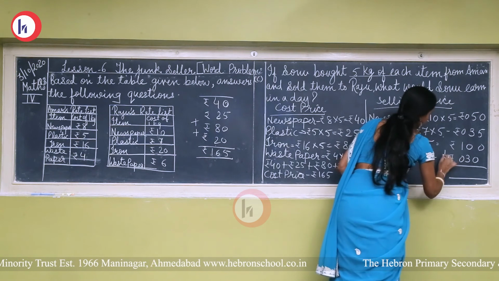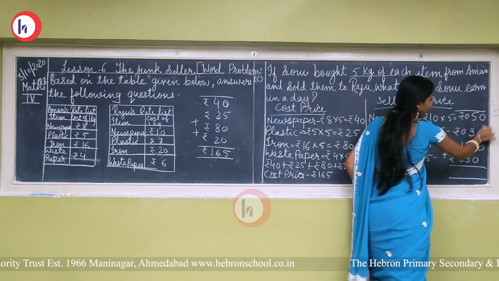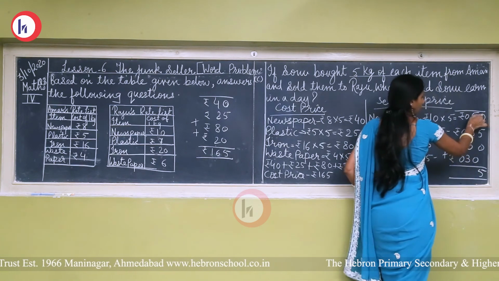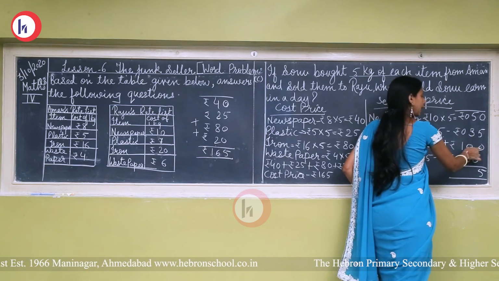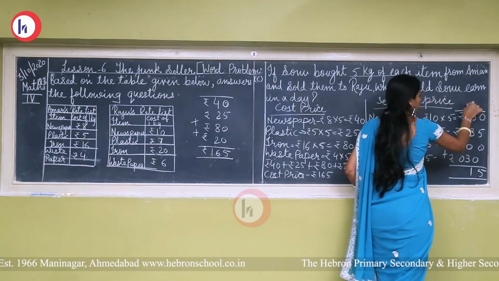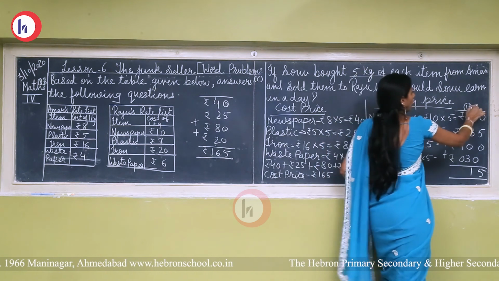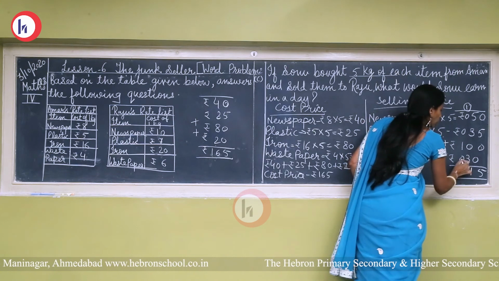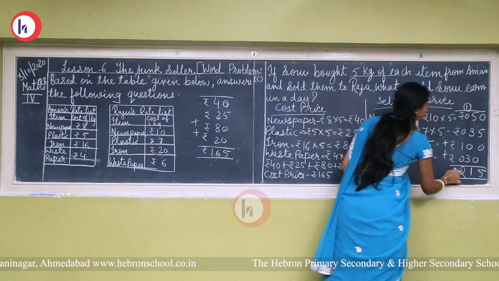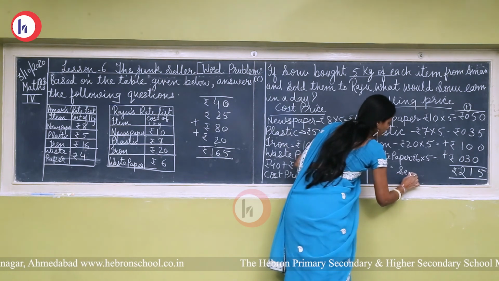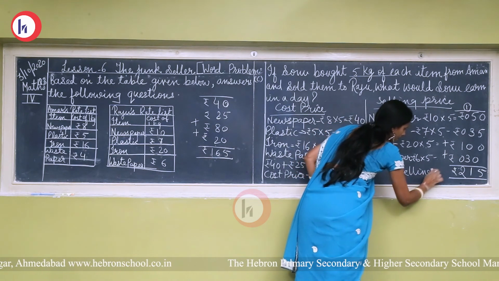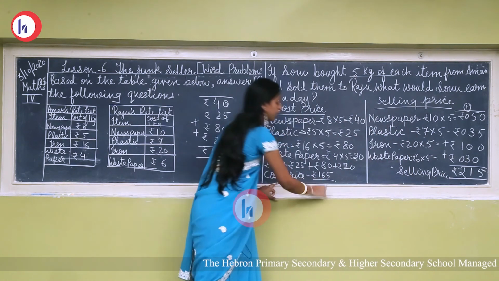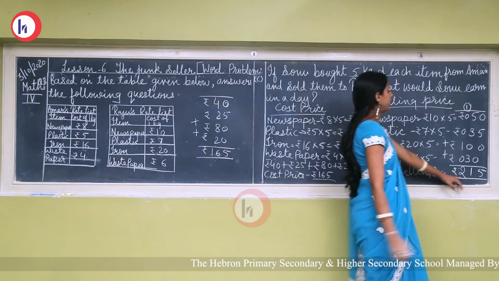Now the total amount. Add 0 plus 5, 5. 5 plus 0, 5. Then 5 plus 0, 5. Okay, now 5 plus 3, 8. 8 plus 0, 8. 8 plus 3, 11. 1 will be carried forward. 1 plus 0, 1. Then 1 plus 0, 1. 1 plus 1, 2. And 2 plus 0, 2. So the selling price is 215. So cost price is 165 and selling price is 215.